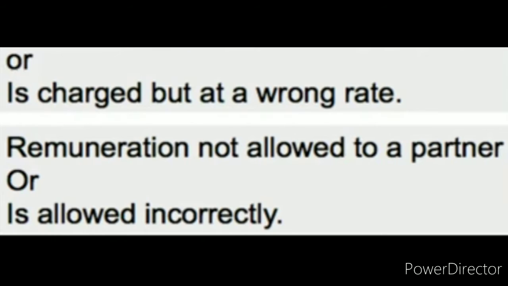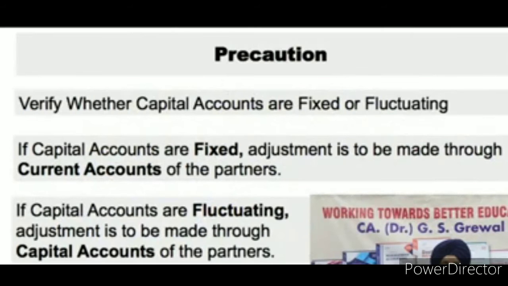All the adjustment will be done through the partner's capital account. If it is a fixed capital account, the adjustment will be made in the partner's current account. If it is a fluctuating capital account, we will do that adjustment in the partner's capital account. So all the adjustment will be made through the partner's capital or current account.